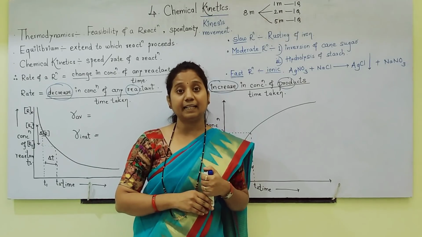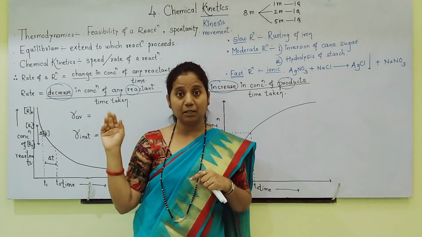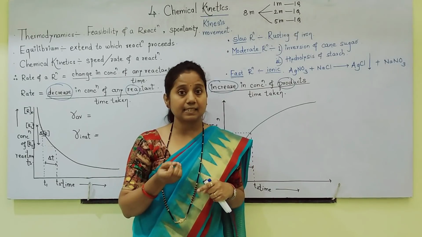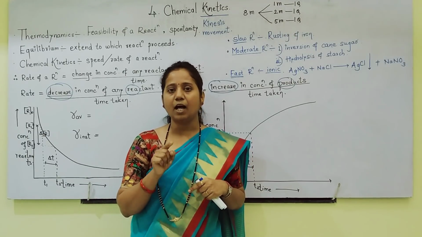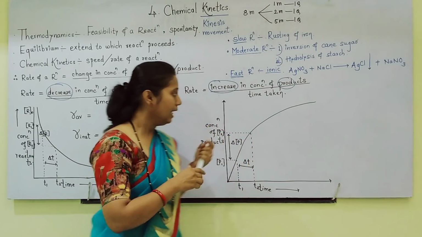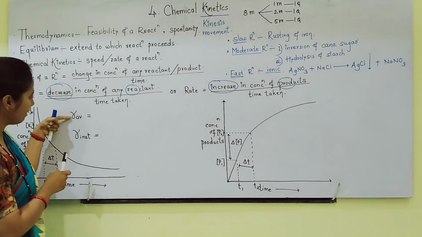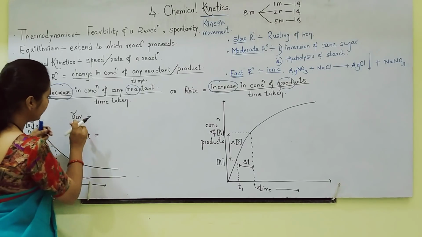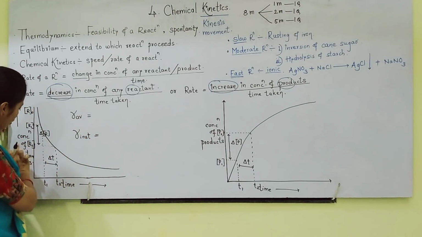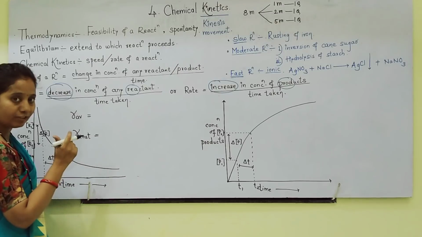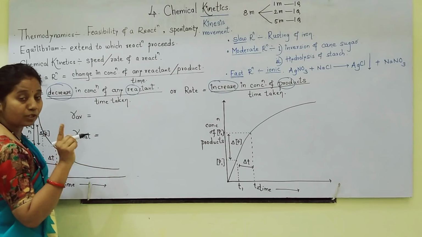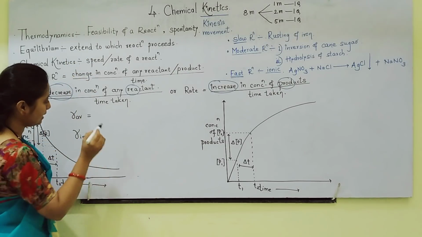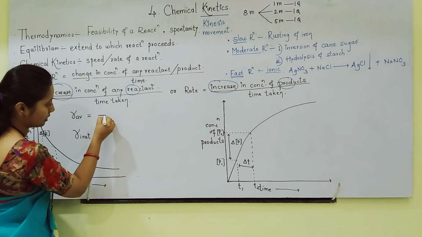What is the difference in writing these? I will tell, but before that let us understand the method of how to write rate. We are going to write rates here. I will write rate average with respect to concentration of reactants. Reactants always go on decreasing, so here I must give a negative sign.